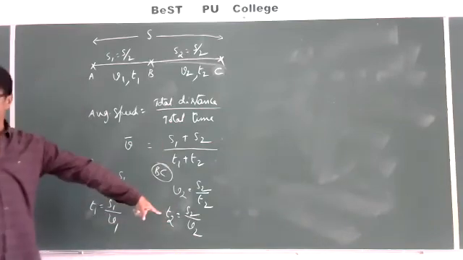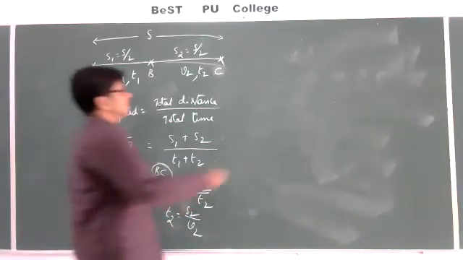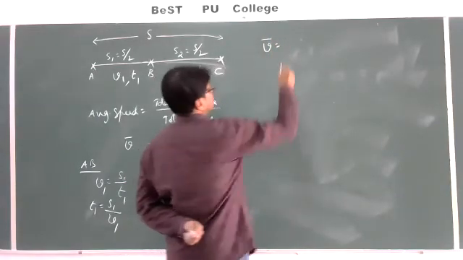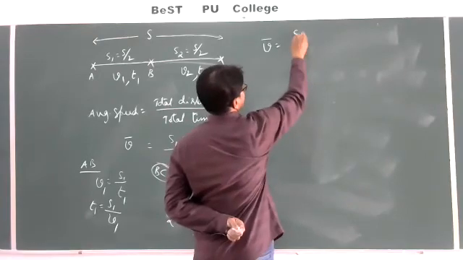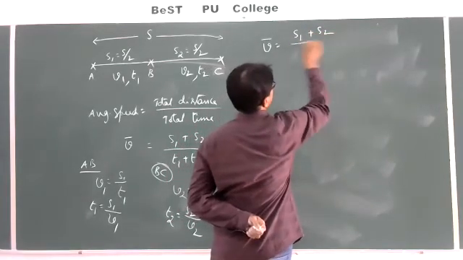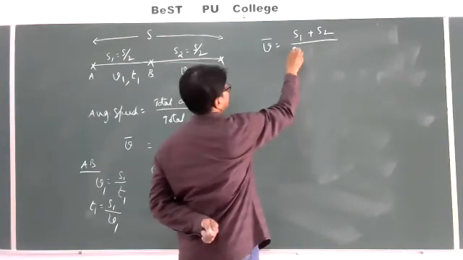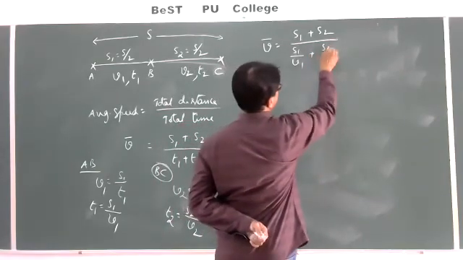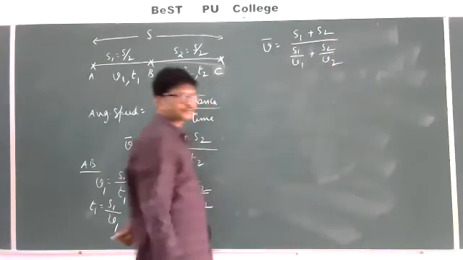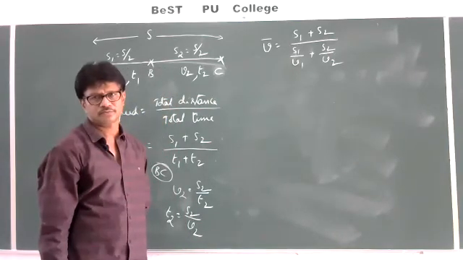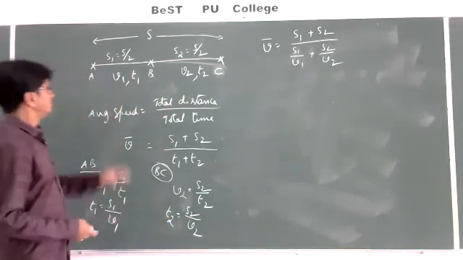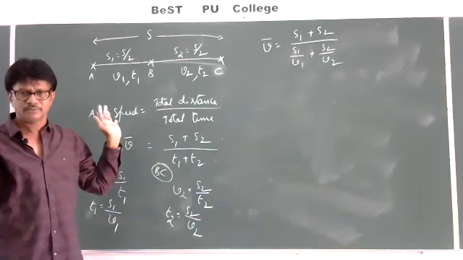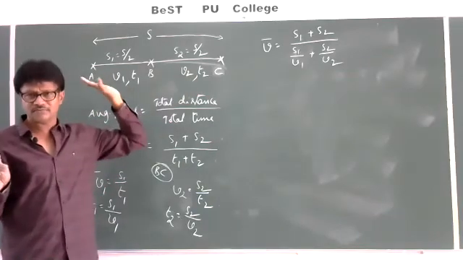Now you substitute those values there. Now average speed V bar is equal to S1 plus S2 divided by T1, and T1 is nothing but S1 by V1, T2 is nothing but S2 by V2. Because in the problem, he didn't give the value of S. He gave only V1 and V2 values, that's all.